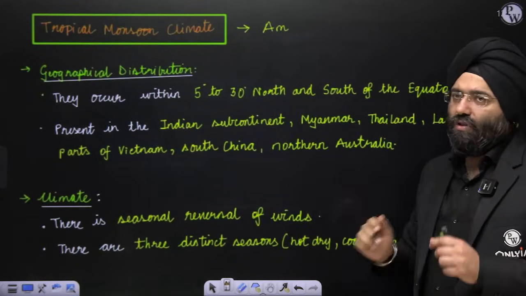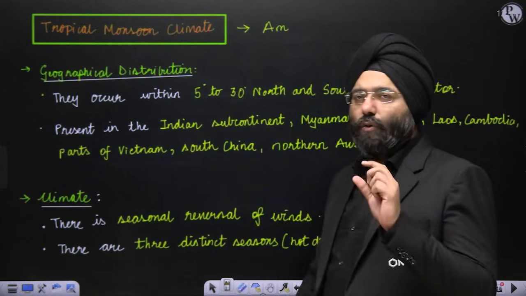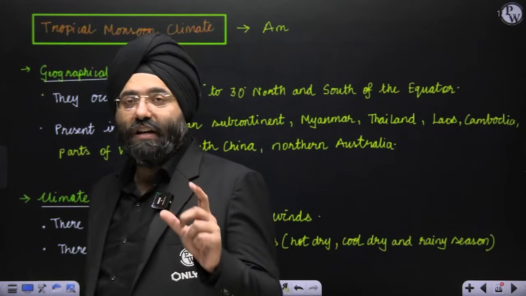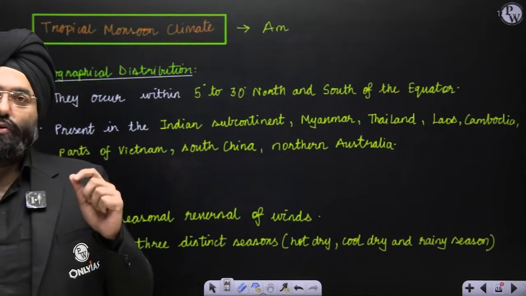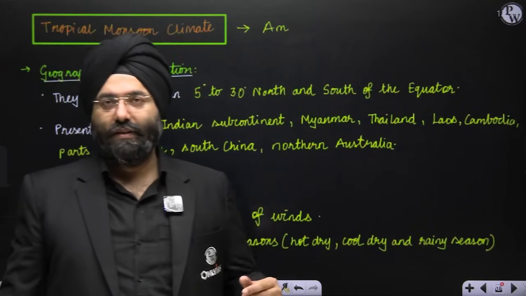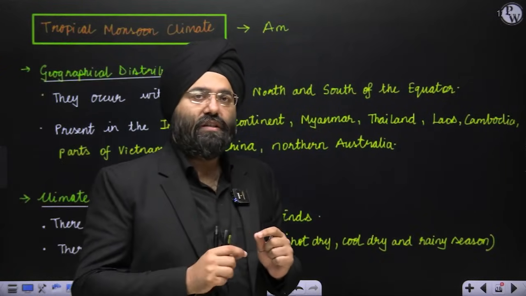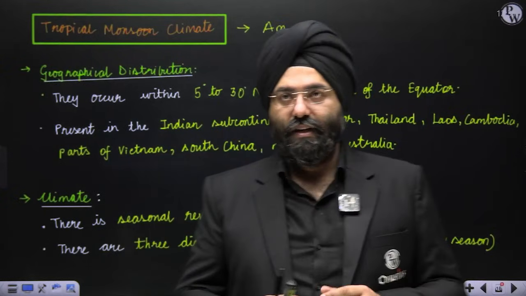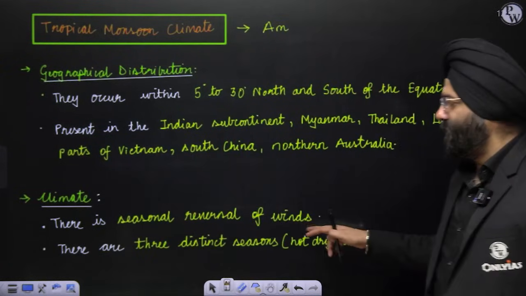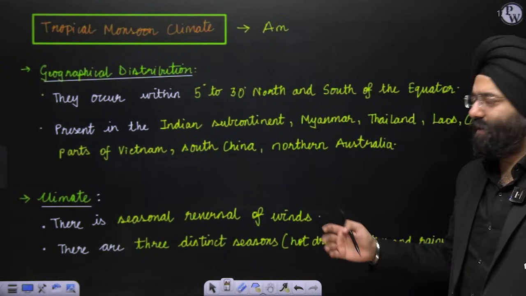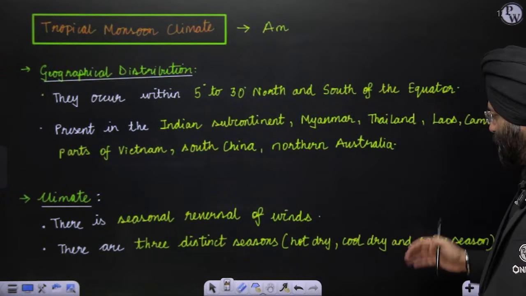Climate. Now, you know that very well. You have already done the monsoon with me in the physical geography of India very clearly, and you know how the reversal of winds takes place. Southwest monsoon, northeast monsoon. The characteristic feature of monsoon is the seasonal reversal of winds. So three distinct seasons are present: hot dry season, cold dry season, and the rainy season.